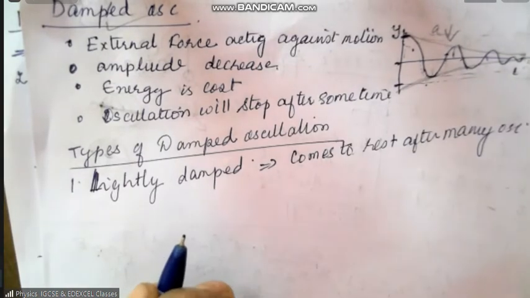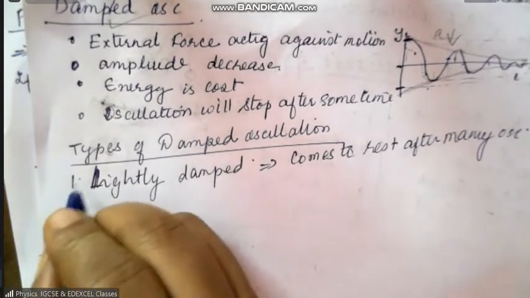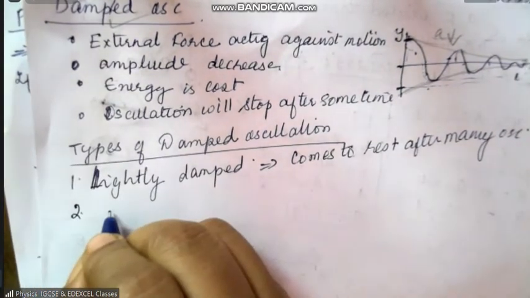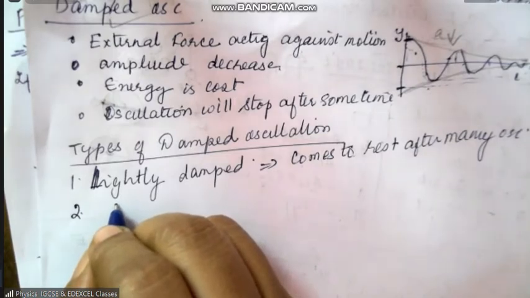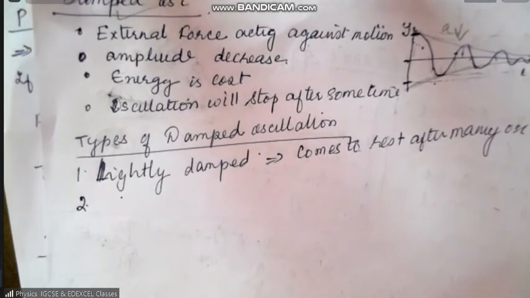Okay, so this is one important property. It is lightly damped. Now, what is the next one? Heavy damped, and then later critical damping, over damping.